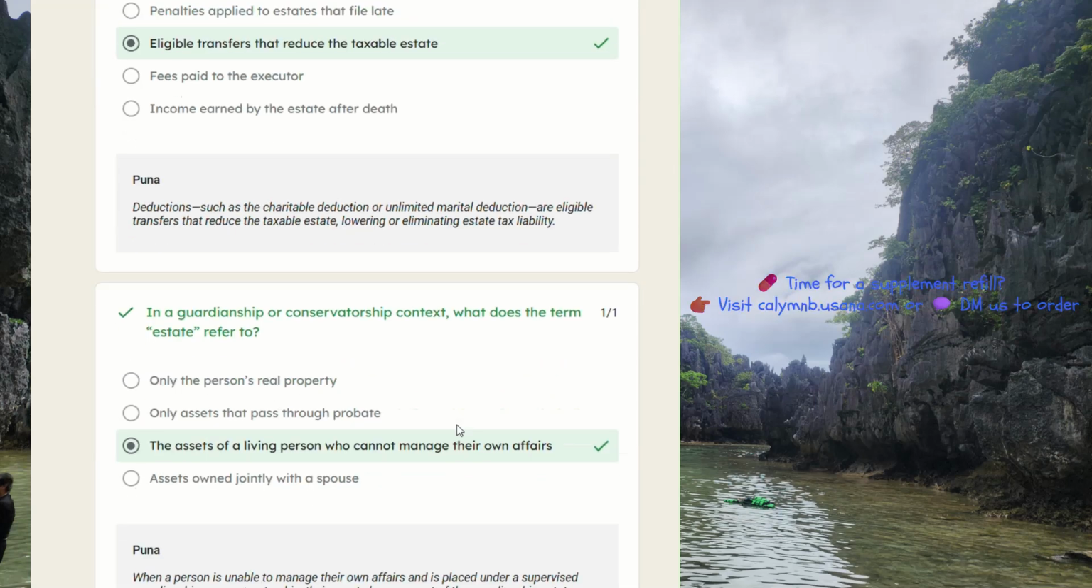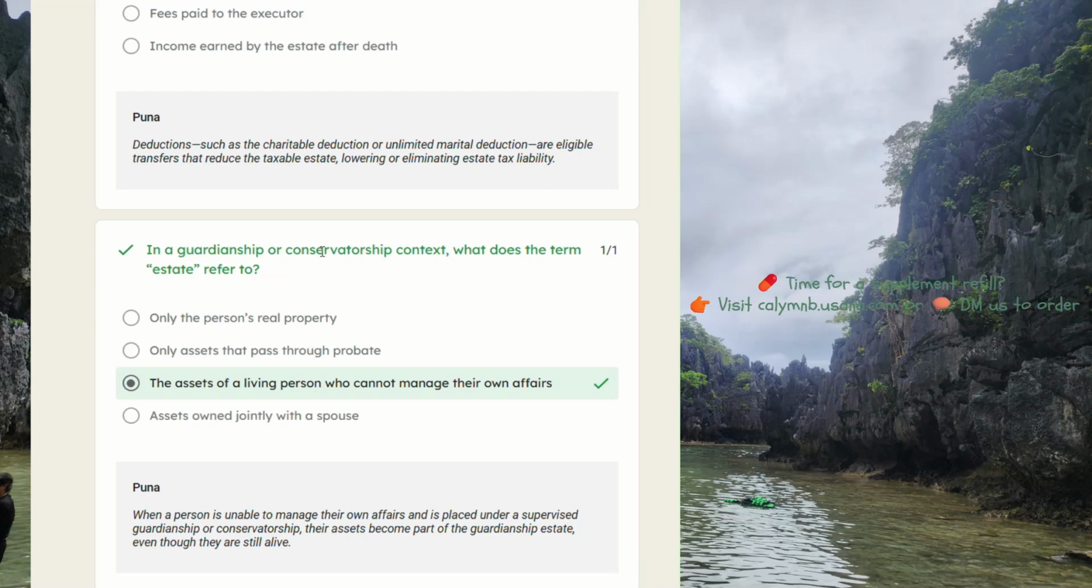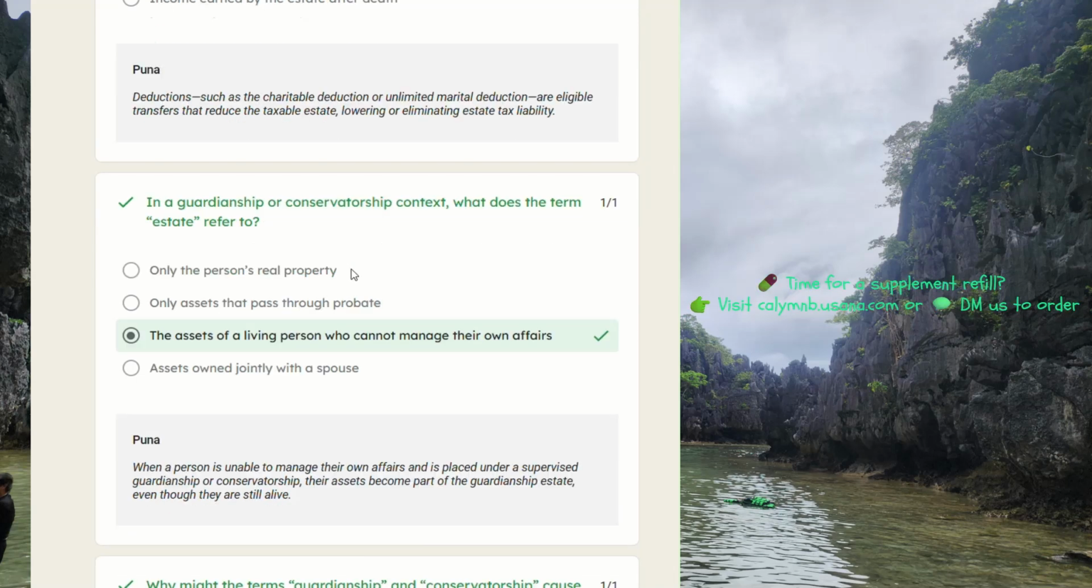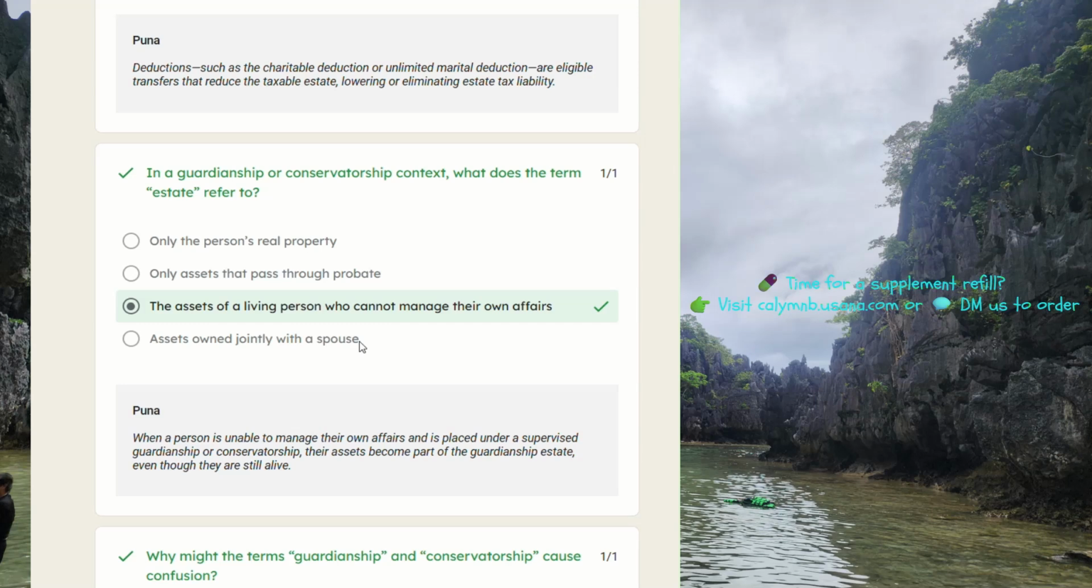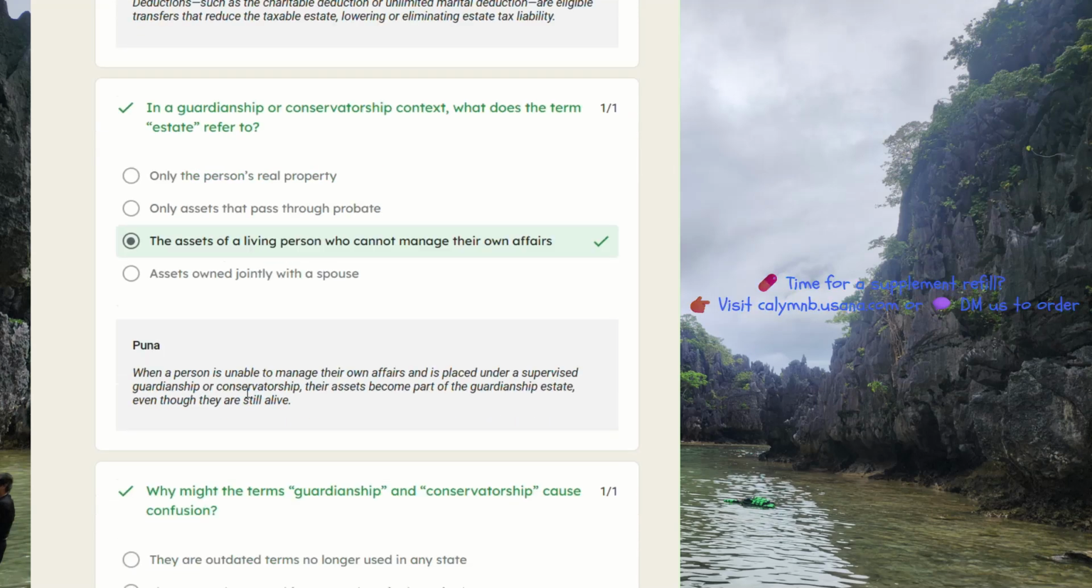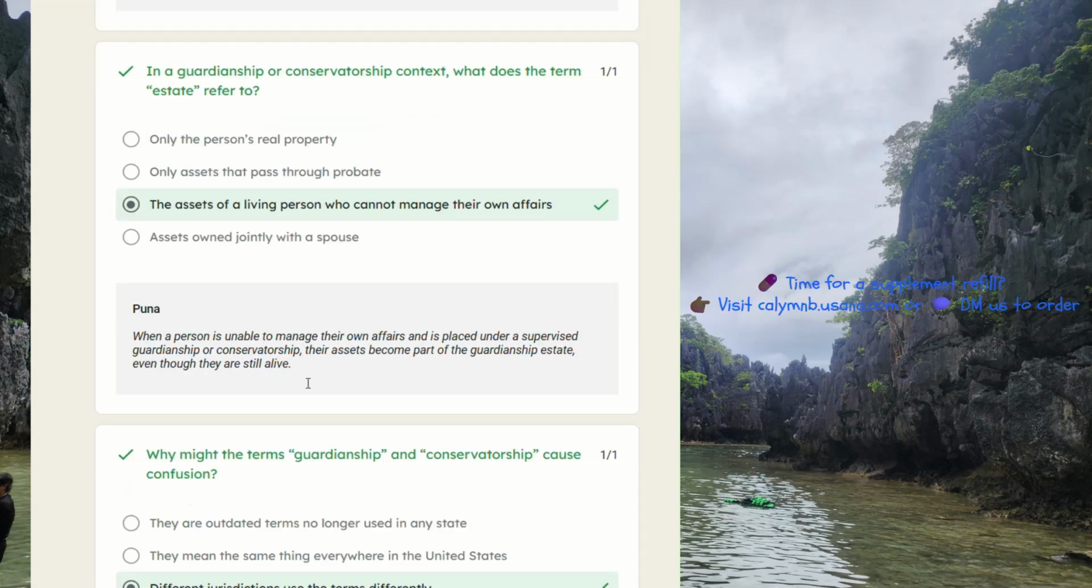In a guardianship or conservatorship context, what does the term estate refer to? So these are assets of a living person who cannot manage their own affairs. When a person is unable to manage their own affairs and is placed under a supervised guardianship or conservatorship, their assets become part of the guardianship estate, even though they are still alive.